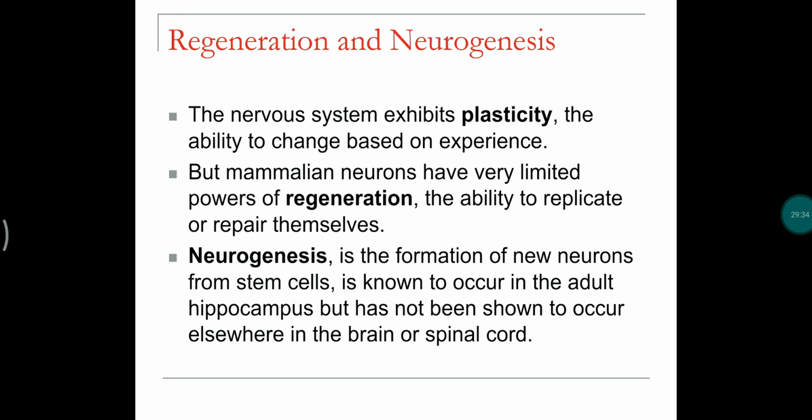Neurogenesis is the formation of neurons from stem cells, which only occurs in the hippocampus during adulthood, and it is not seen in the brain and spinal cord. So by this we complete the study of nervous tissue. And in the next lecture, we are going to study the nervous system, meaning the central nervous system, which consists of the brain and spinal cord, along with the cranial nerves and spinal nerves.